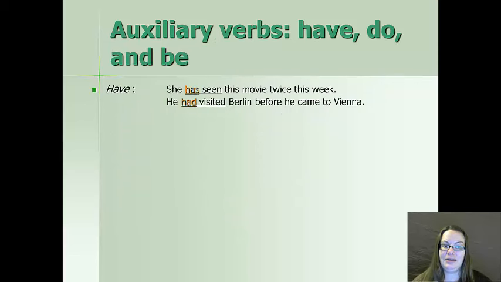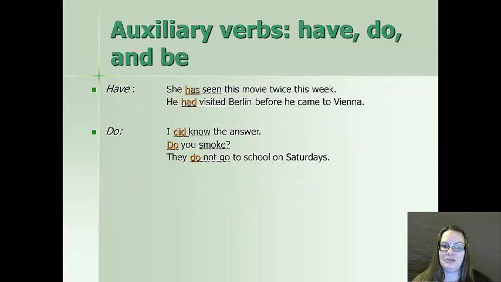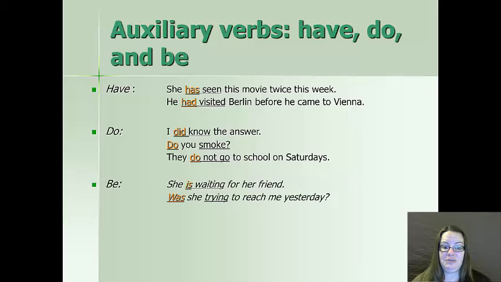Okay. Can auxiliary verbs also appear as main verbs? That's one of our questions that we have to answer. So here are some examples of have, do, and be as auxiliary verbs. Okay, she has seen this movie twice this week. He had visited Berlin before he came to Vienna. So here are several examples of these appearing as helpers.